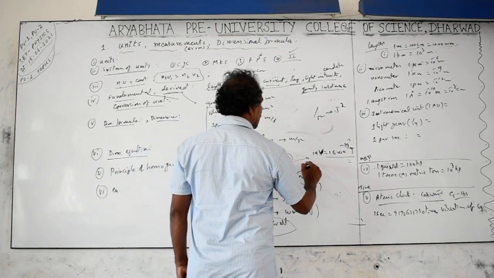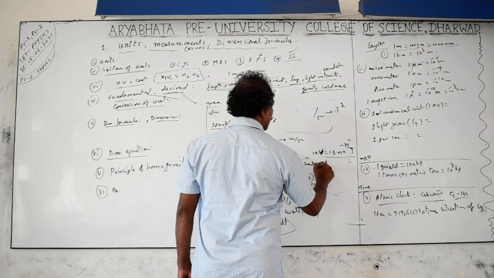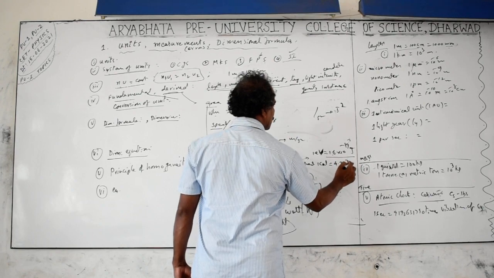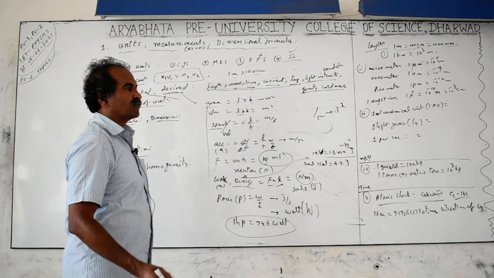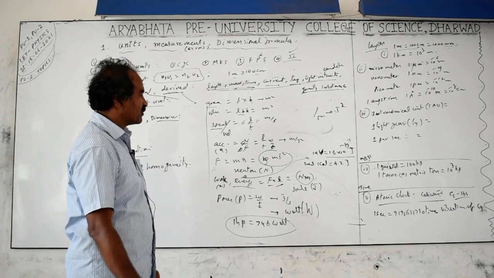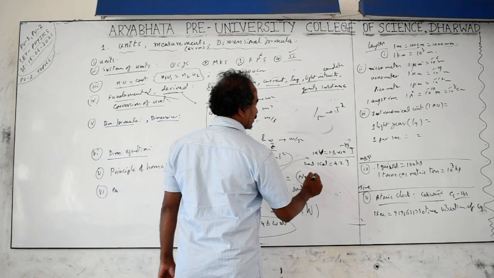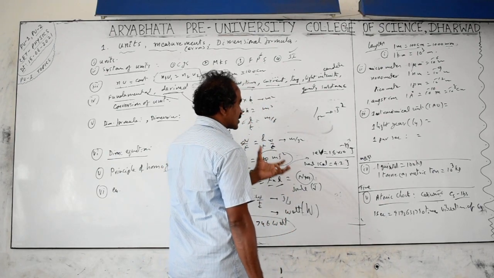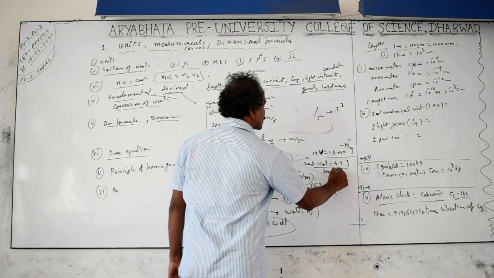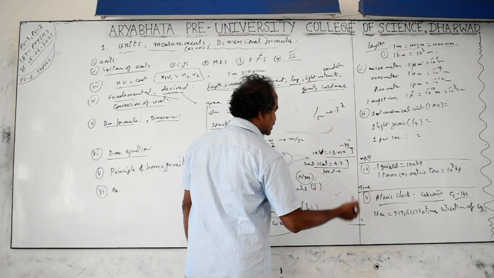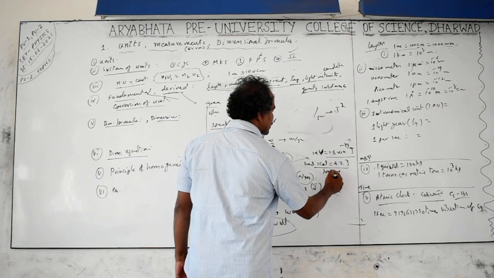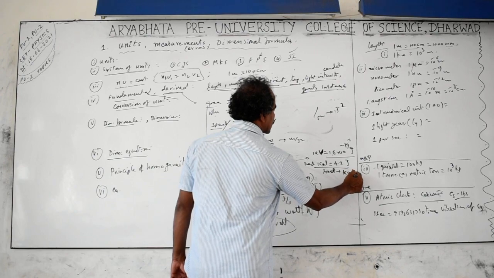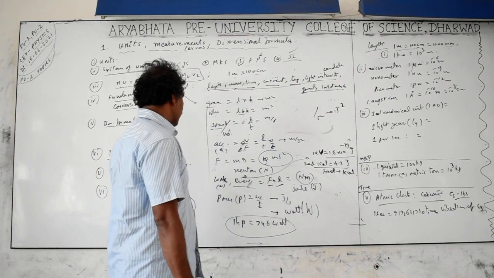Other units are for heat energy. Heat units are calories. 1 calorie equals 4.186, or approximately 4.2 joules. The food we take is in the form of stored chemical potential energy, and after eating it is converted into heat in the body and into energy. Stored fat is also chemical energy. Foodstuff energy is measured in kilocalories. If you check a biscuit packet, the energy value will be written on it. Kilo means 10 to the power of 3, so 1000 calories.